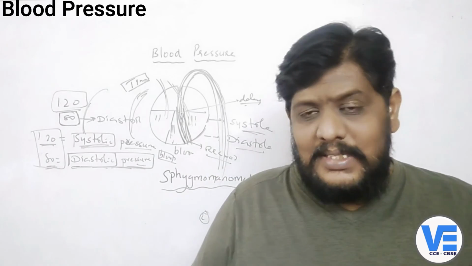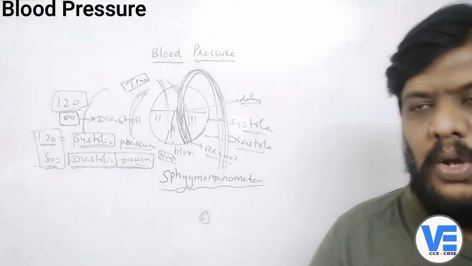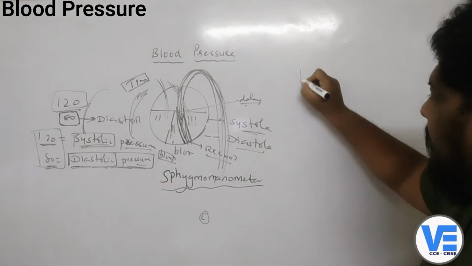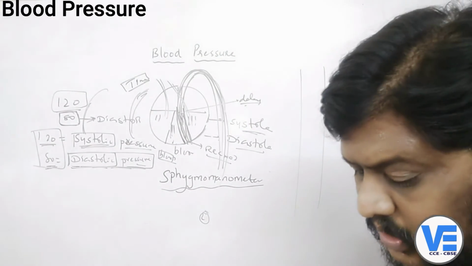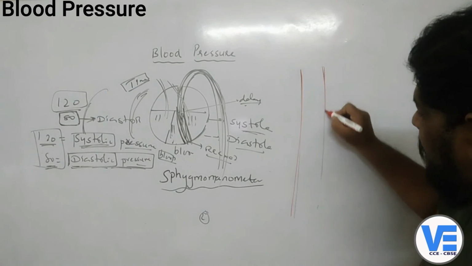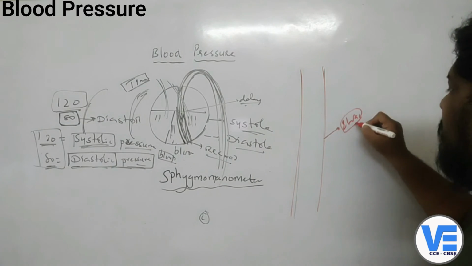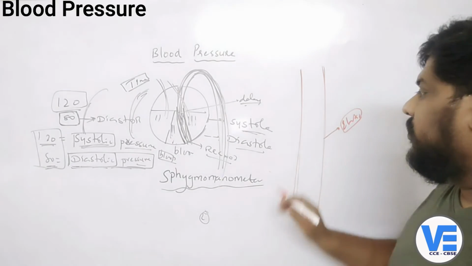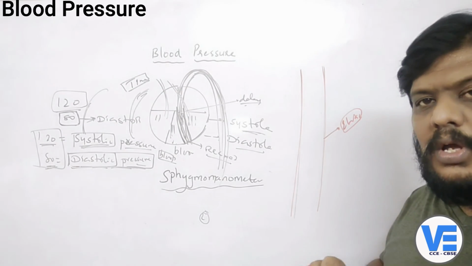And sometimes the reason for very high BP is this: these are the arteries, the systemic aorta and other arteries, which are usually made of elastic, muscular tissue, so they have the tendency to contract.